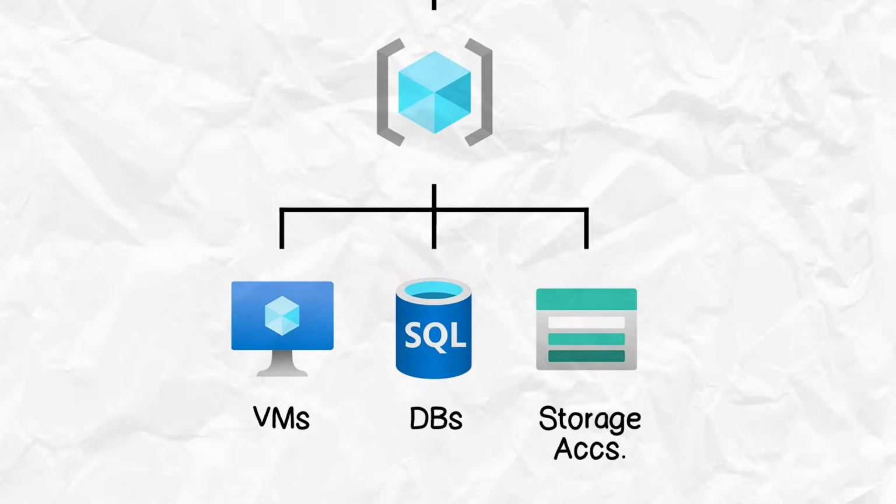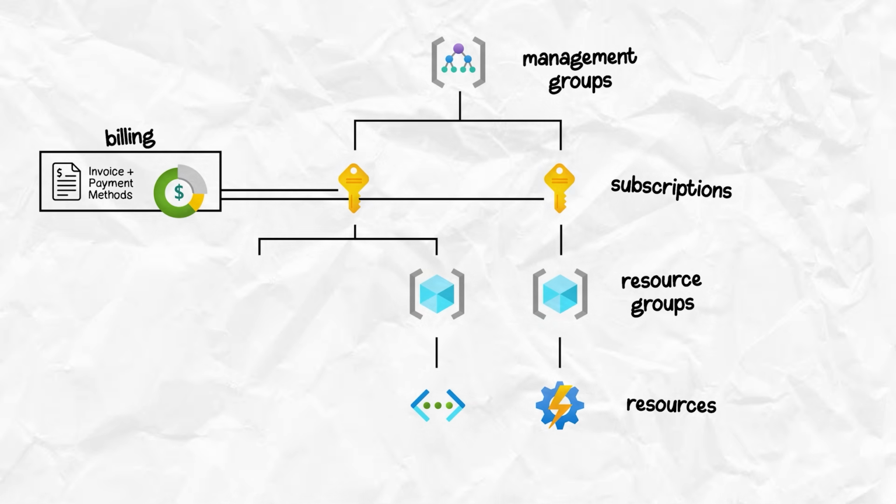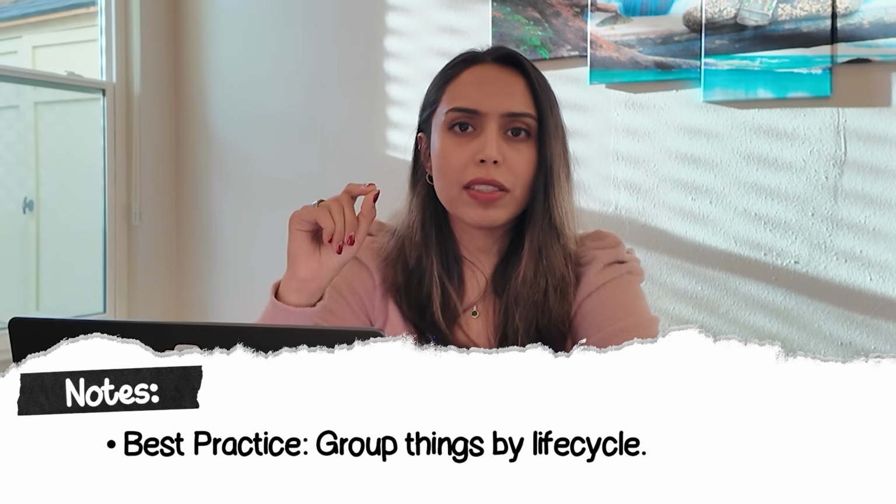Next, resource groups. These are the logical containers inside a subscription. Your VM, your database, your storage account, everything lives within a resource group. Here's the important part. When you delete a resource group, everything gets deleted with it. So it's useful during cleanup, but also it's a bit risky. So one of the best practices here is to group things by life cycle. Things that get deployed together, deleted together, should live together.